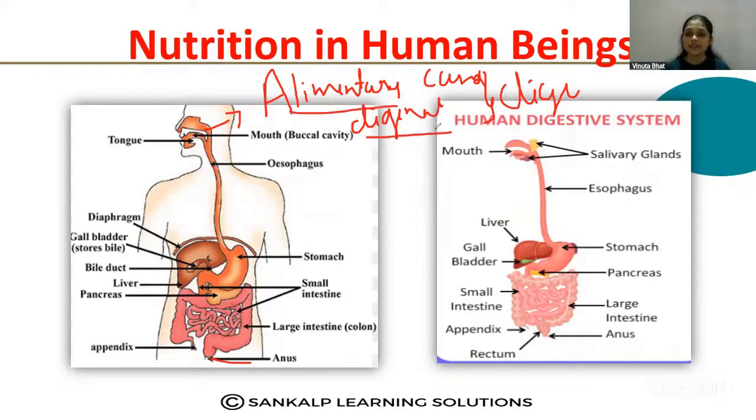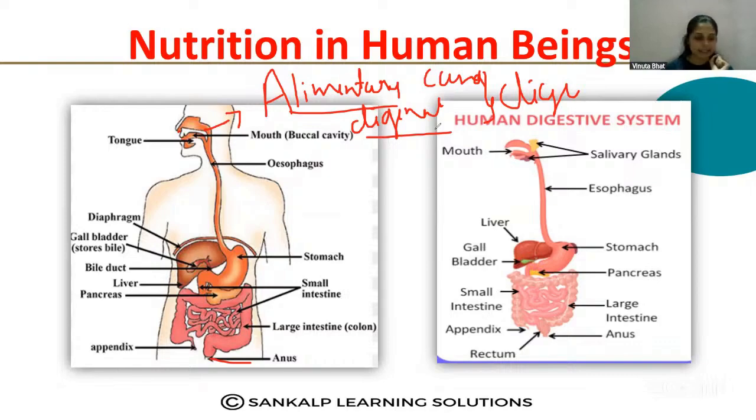Using this, they break down the complex food materials, absorb the nutrients and get energy. So now we are studying nutrition in human beings. They eat food, the transfer of food from outside the body to the inside, which is the source of energy. But human beings are not able to absorb the nutrients directly.